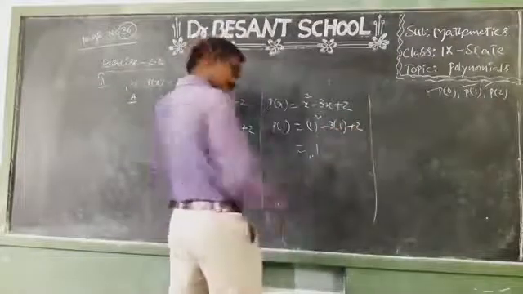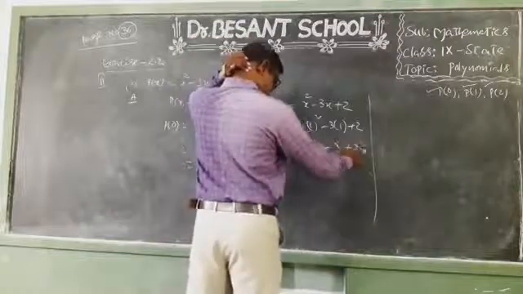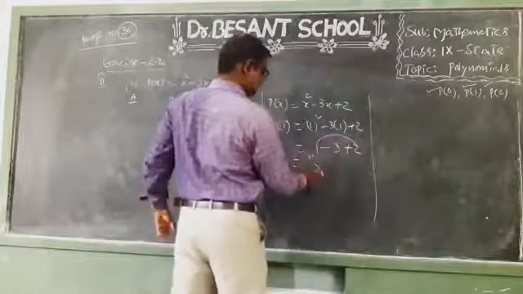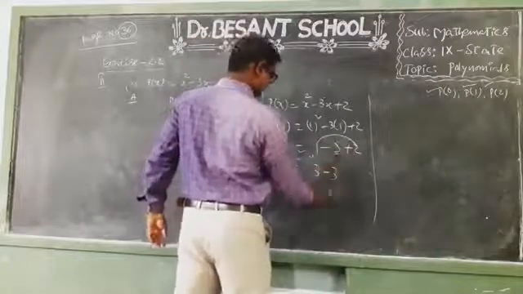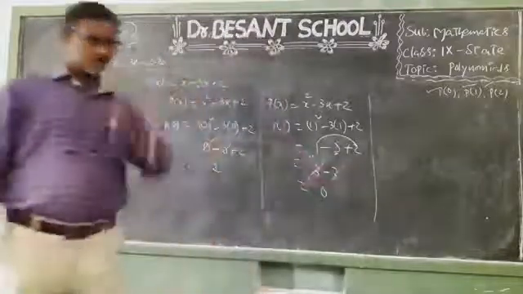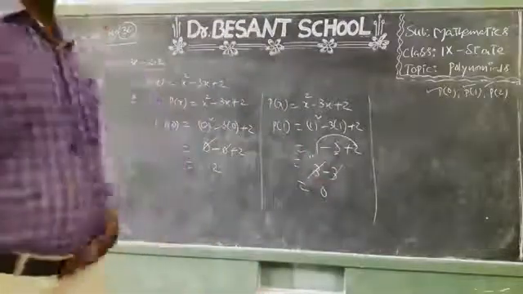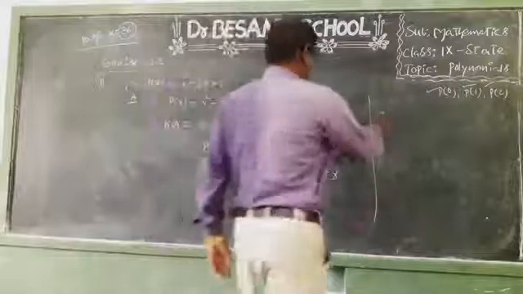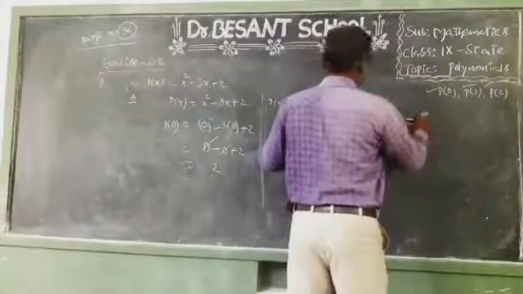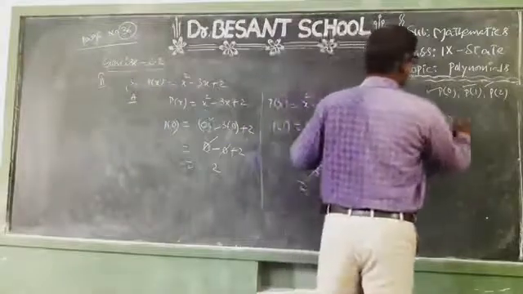1 square is 1, minus 3 into 1 is 3, plus 2. So 1 plus 2 is 3, minus 3 equals 0. So what did we get? P of 1 is 0. So we have P of x equal to x square minus 3x plus 2.